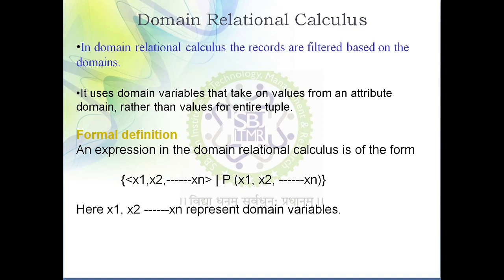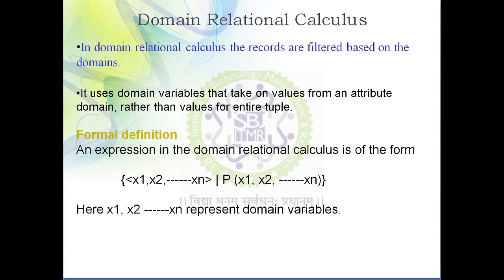I told you that the selection operation of relational algebra is similar to tuple relational calculus, and the projection operation of relational algebra is similar to domain relational calculus. In tuple relational calculus we are focusing more on rows of the table, the tuples of the table, but in domain relational calculus we are focusing on attributes of the table. So it uses a domain variable. Tuple relational calculus makes use of a tuple variable, whereas domain relational calculus makes use of a domain variable that takes on values from an attribute domain.